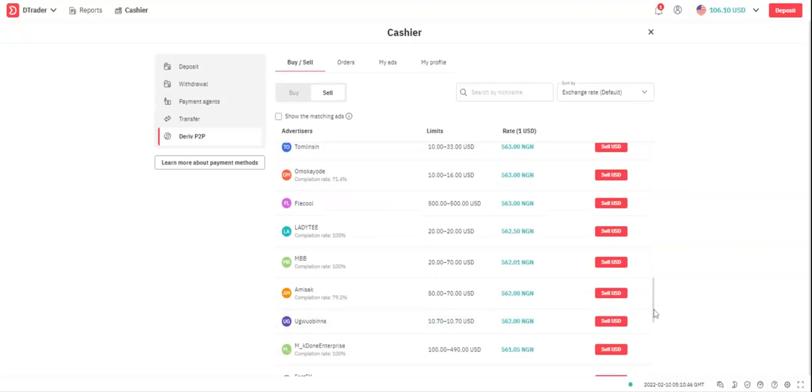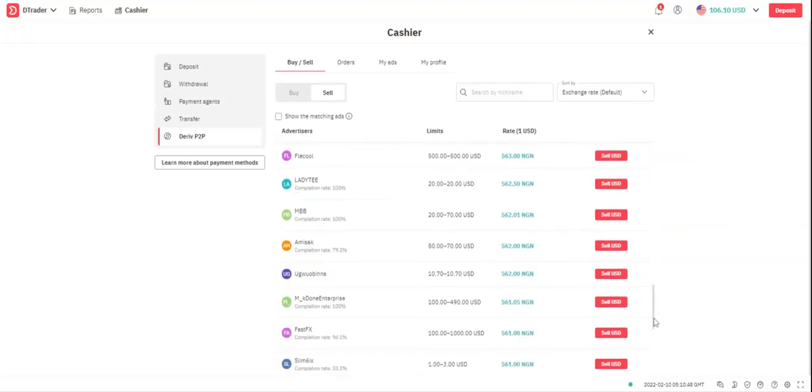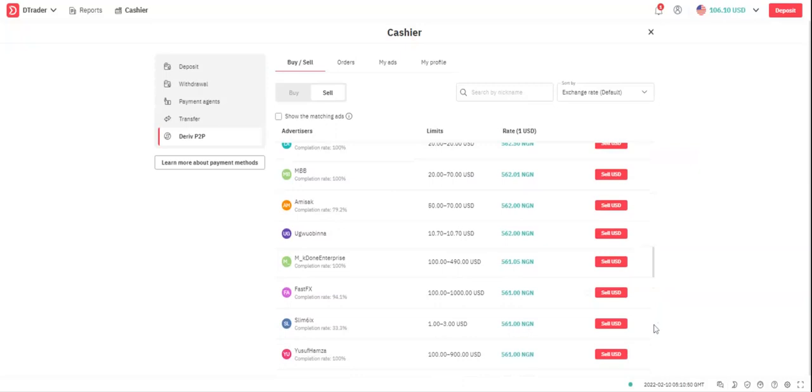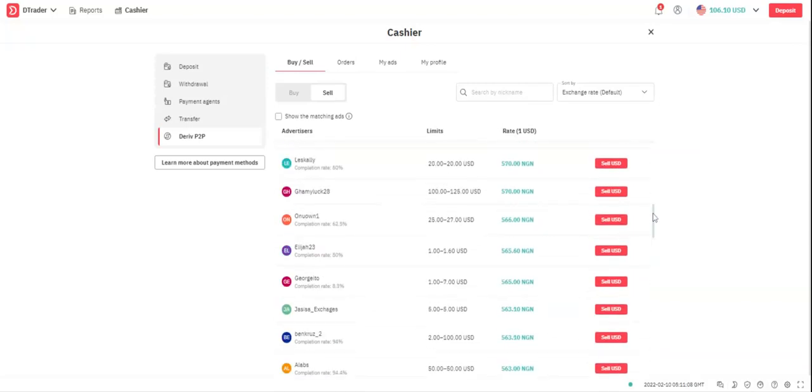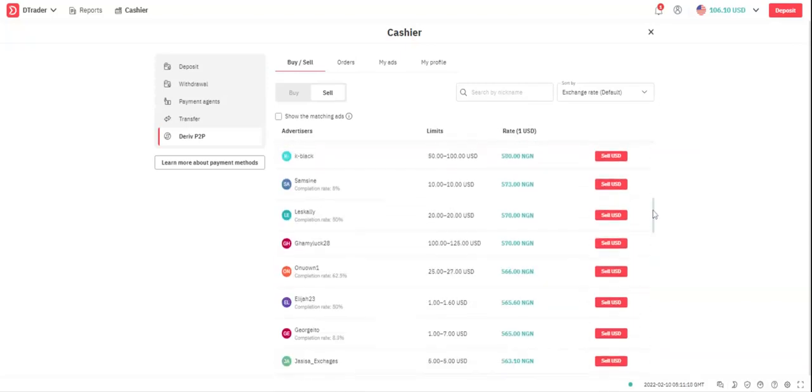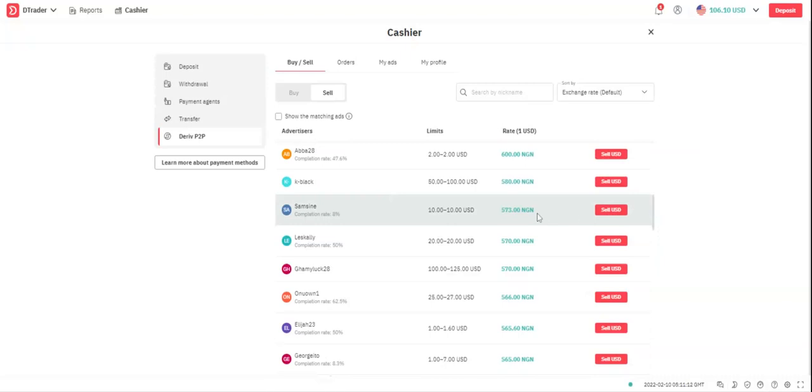So I have 100 in. So 562. So this is a good one, 561. That's 561. But my profit will be reduced. So I'm going to sell part to the 563 and then sell the rest to another person. So this person is 8%, and I'll go with that.